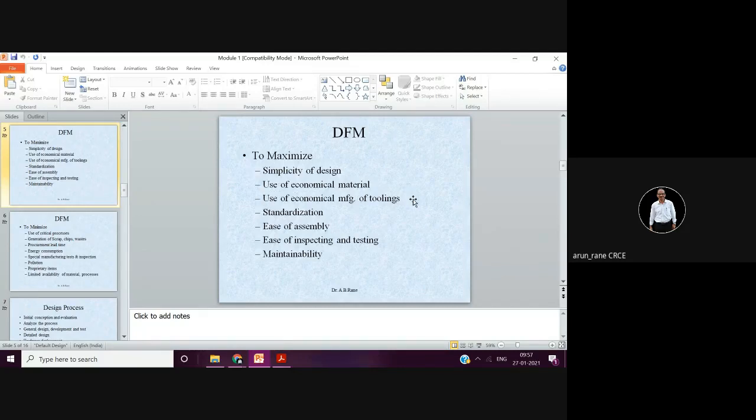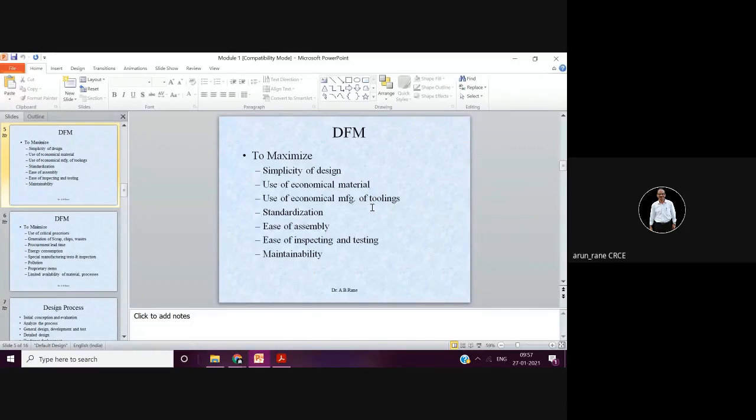Now here toolings means not only jigs and fixtures, but even your cutting tools and blocks, your chucks, 3-jaw chuck, 4-jaw chuck, your clamps, your strap clamps, your drills, your milling cutters, your lathe cutting tools, single point tools, your grinding wheels, all these come under toolings. All this comes under toolings.